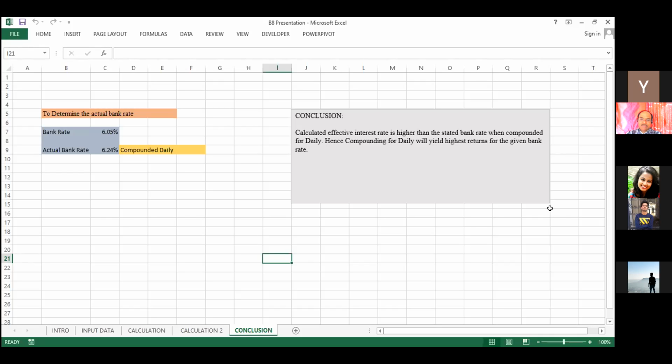What about how many times they are crediting the interest in your account? Sir, annually, sir. Annually, yeah. So in your passbook, you are seeing the interest only once in a year. Yes, sir. You can check.